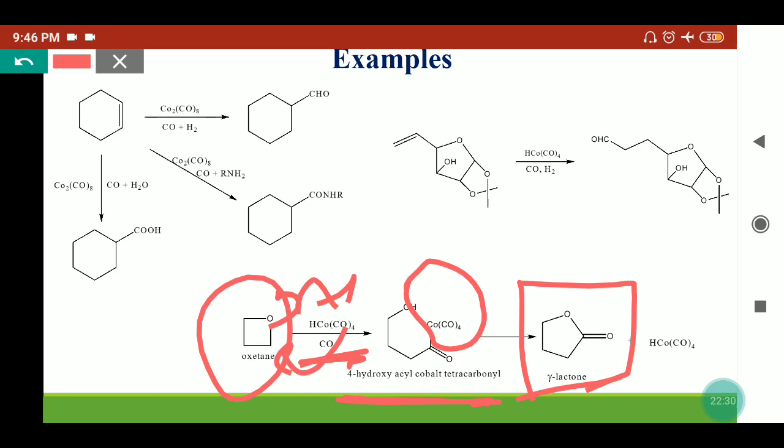So we have seen in this presentation that organocobalt complexes have wide utility in industry. They are used to synthesize different types of aldehydes, acids, and amides from olefins as an initial reactant material, as well as they convert allylic alcohols into gamma lactone species. So these catalysts are useful in many ways.